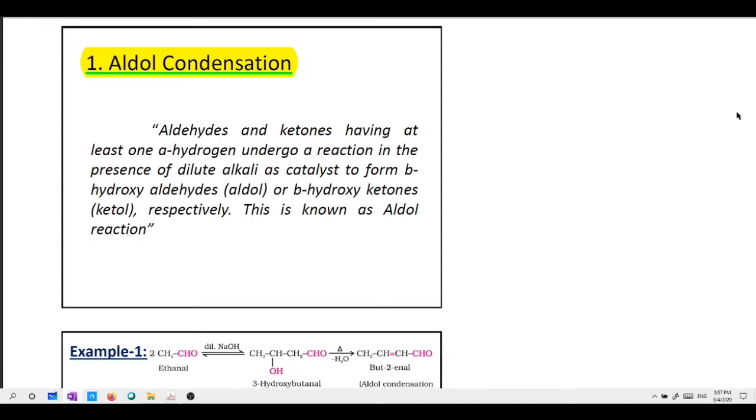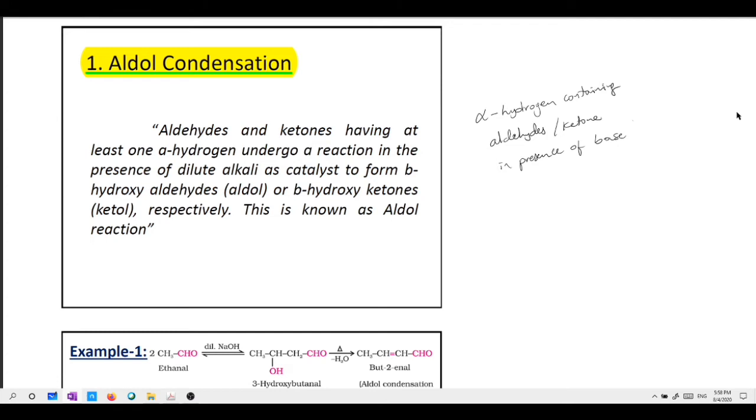A simple definition in terms we write like this: alpha hydrogen containing aldehydes or ketones in presence of base.